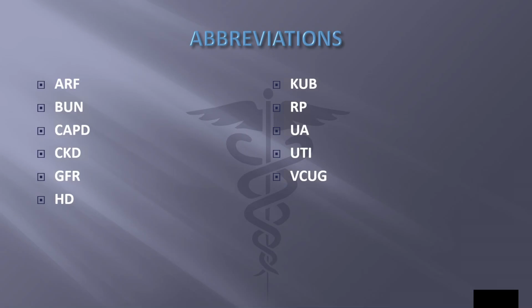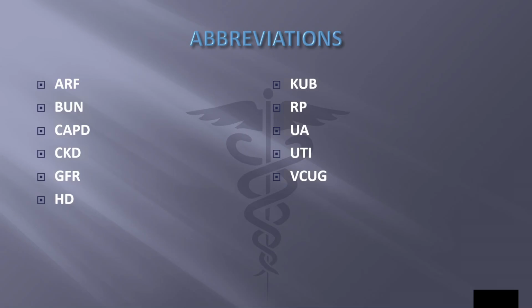Abbreviations. We have ARF, or acute renal failure. BUN is blood urea nitrogen, measures kidney function. CAPD, continuous ambulatory peritoneal dialysis. CKD, chronic kidney disease. Rising BUN and serum creatinine levels affect many body systems.